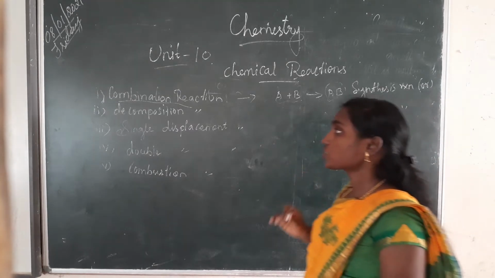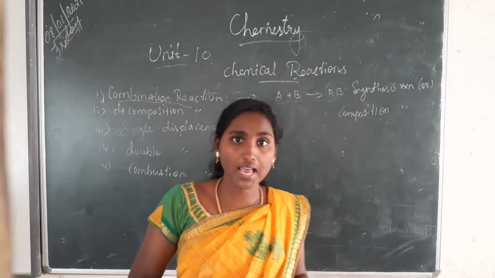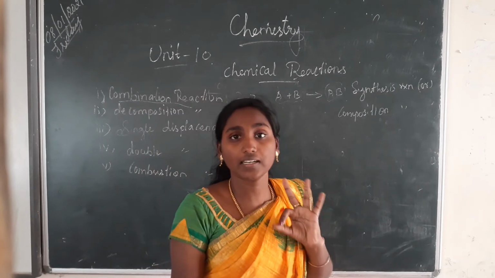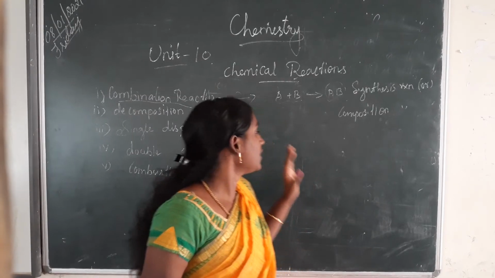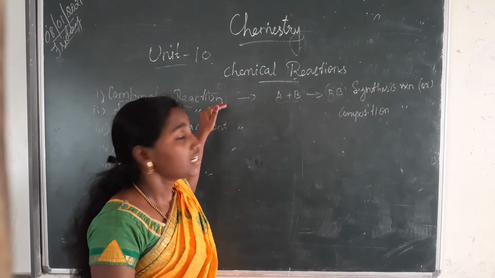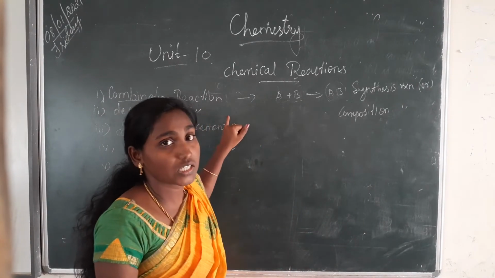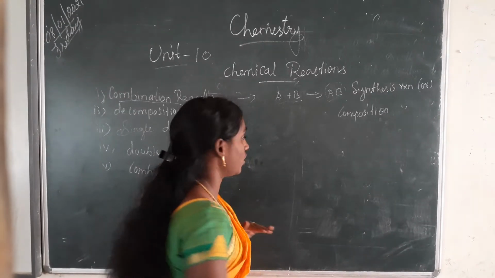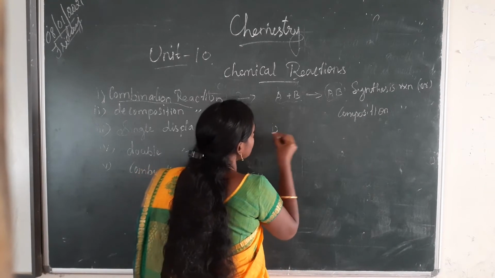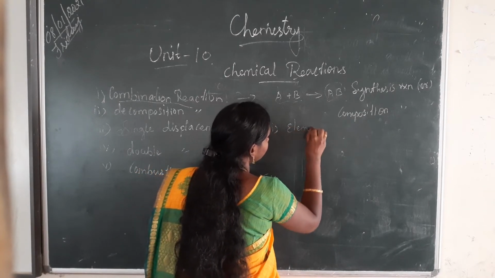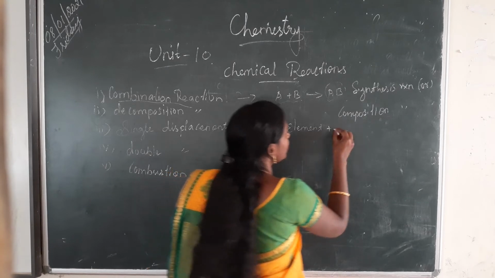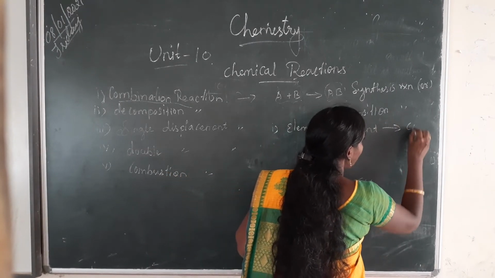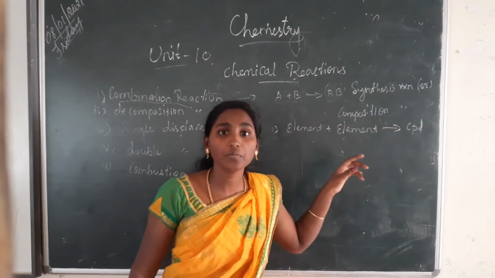Okay, and based on the nature of the chemical reactant, this combination reaction is classified into three main classes. So the classes we are going to learn. First class is element plus element gives compound.